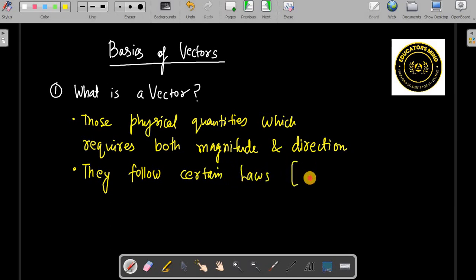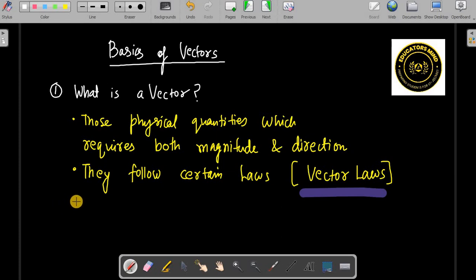These laws are called vector laws, which we are going to discuss in this chapter. There can be some quantities which have magnitude and direction, but they do not follow vector laws.